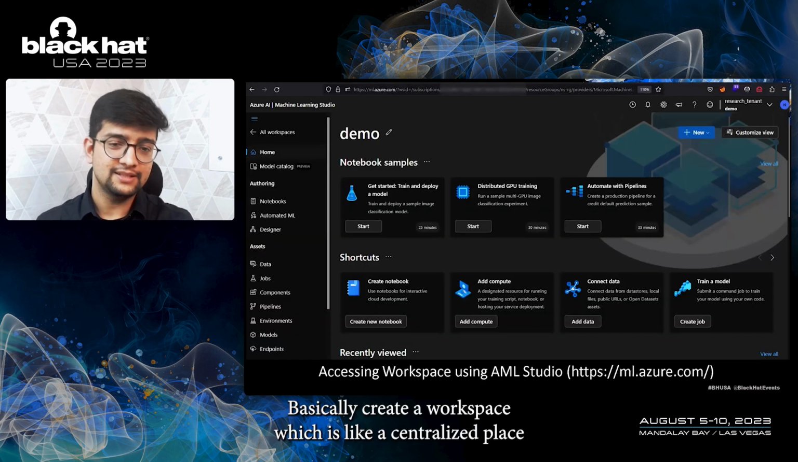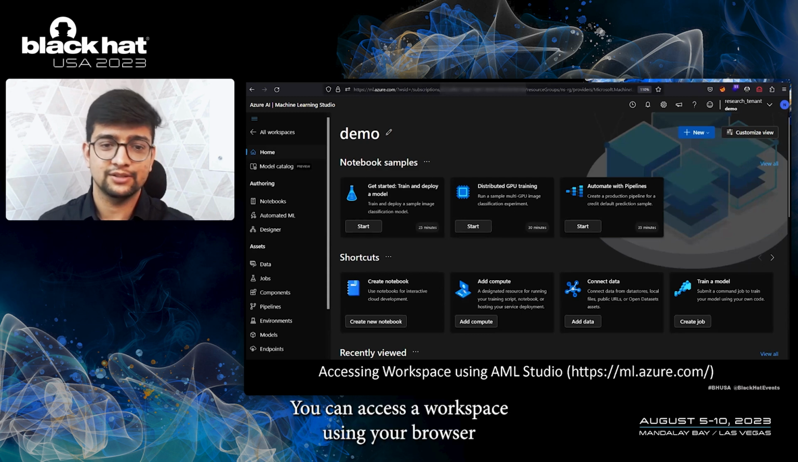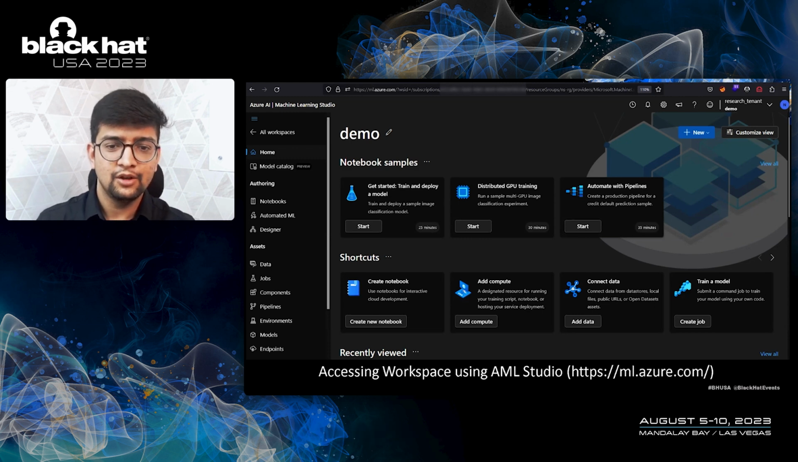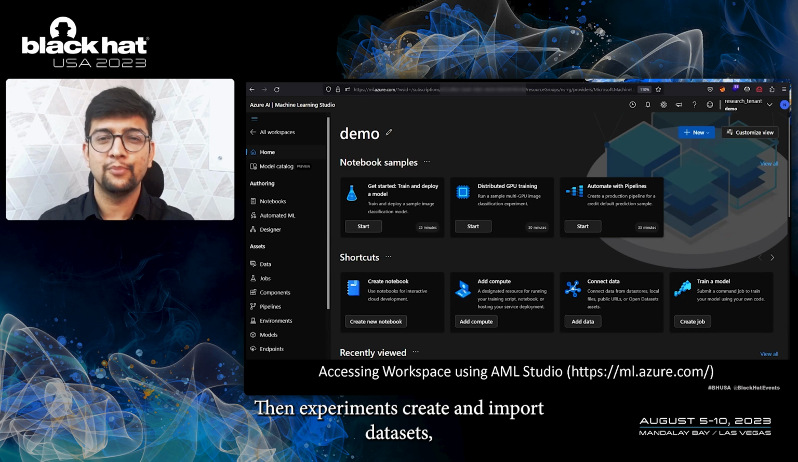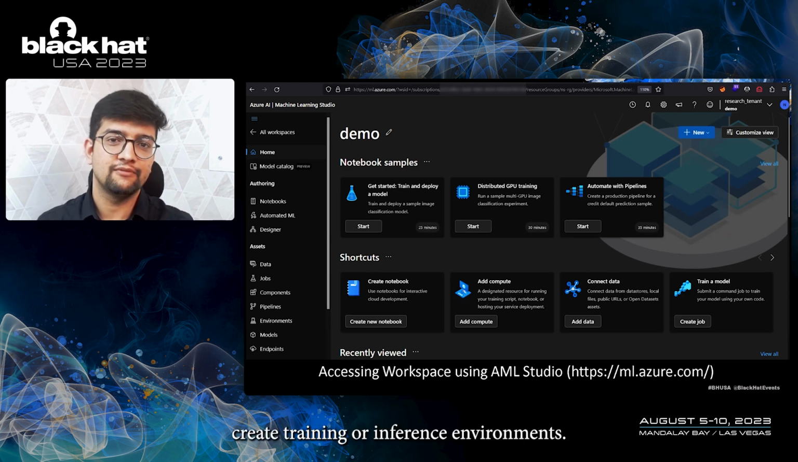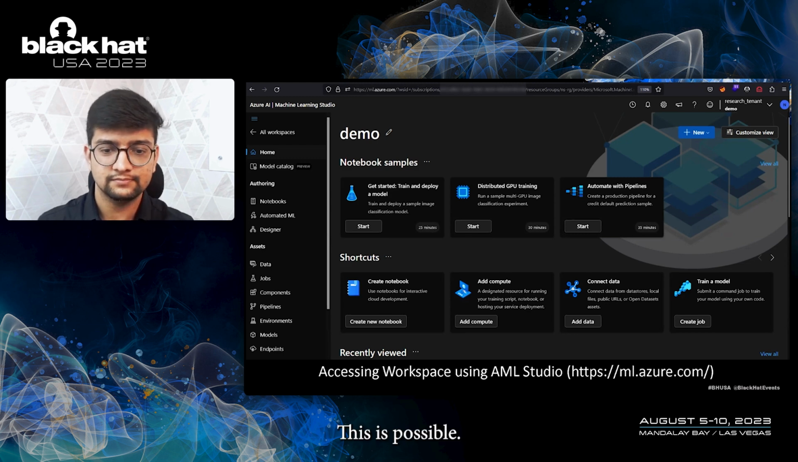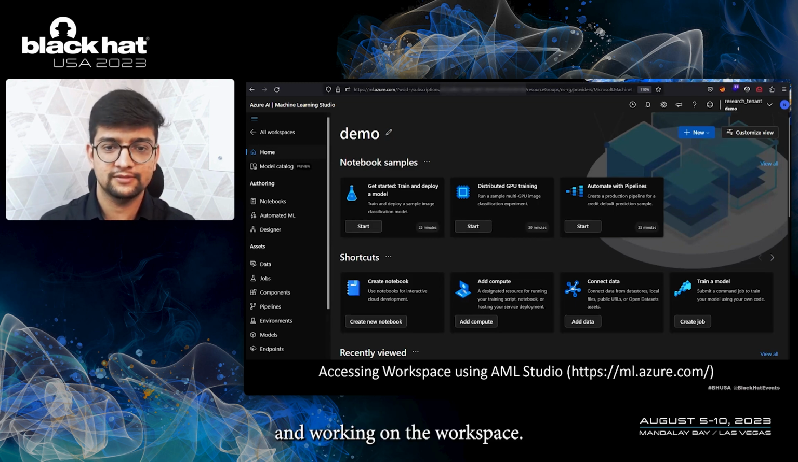In AML, you basically create a workspace, which is like a centralized place to manage all your machine learning-related activities and artifacts. You can access a workspace using your browser itself, VS Code, or the Azure ML API as well. But what do you do on a workspace? You create your Jupyter notebooks, run experiments, create and import datasets, create training or inference environments, deploy your machine learning models as endpoints, and you do all of this just from the studio itself. You could perform your entire MLOps just from the AML studio and working on the workspace.